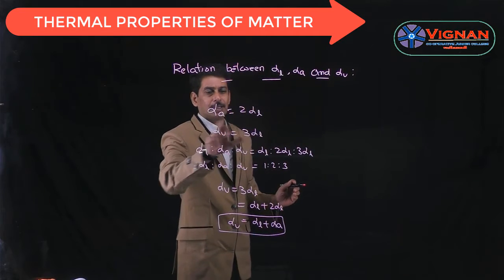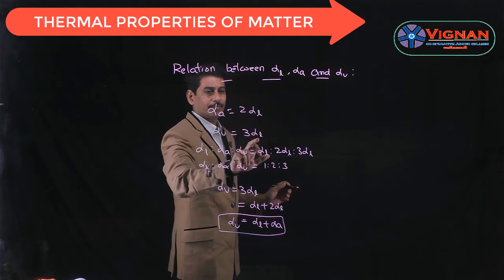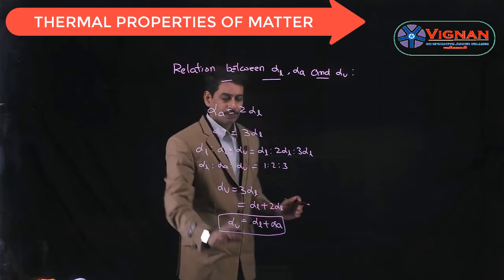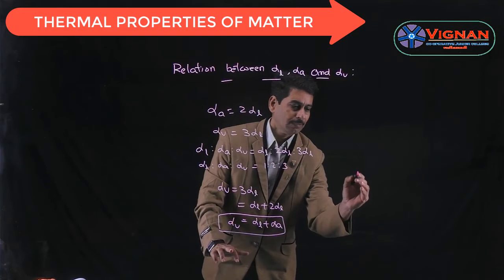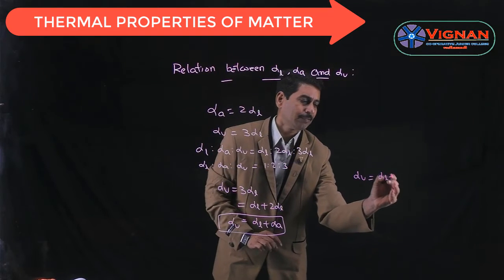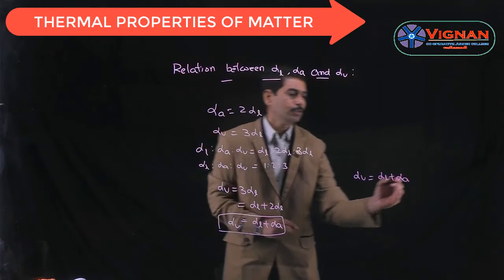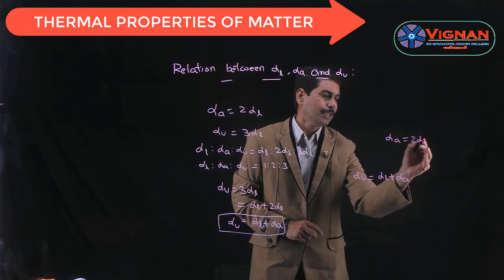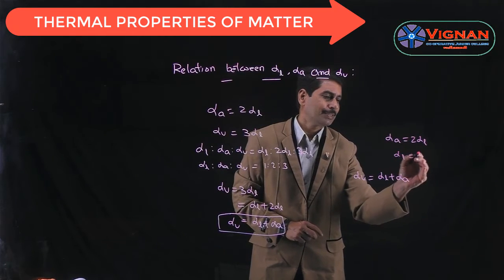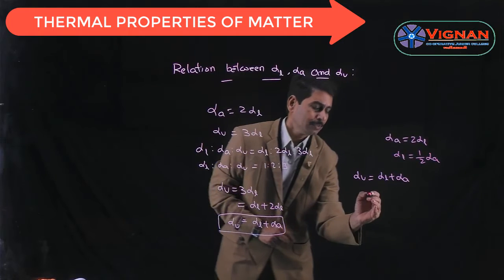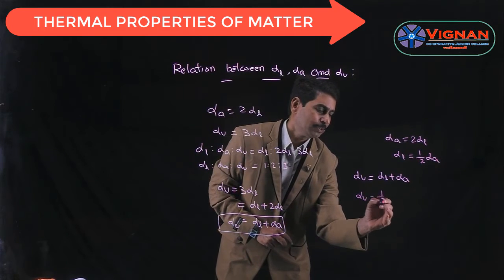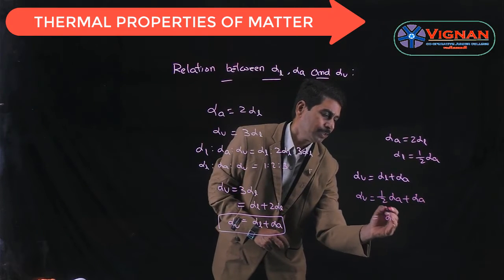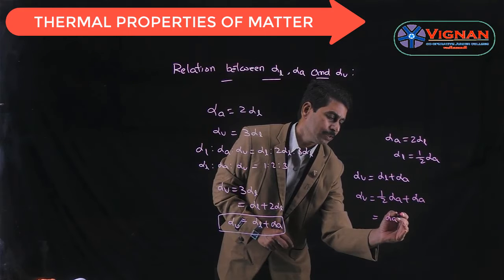So this is the relation between alpha L and alpha A, and this is the relation between alpha L and alpha V, and we can find the relation between alpha V and alpha A also. So from this relation, alpha V is equal to alpha L plus alpha A, and we know alpha A is equal to 2 alpha L. So alpha L is given as 1 by 2 alpha A. So alpha V is equal to 1 by 2 alpha A plus alpha A. By taking alpha A common, we get 1 plus 1 by 2, which is nothing but 3 by 2.